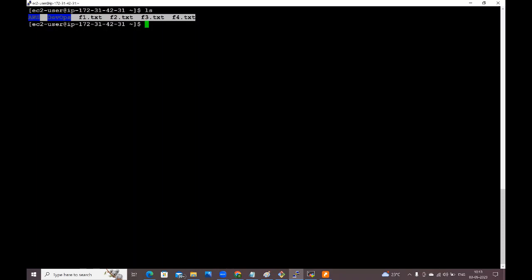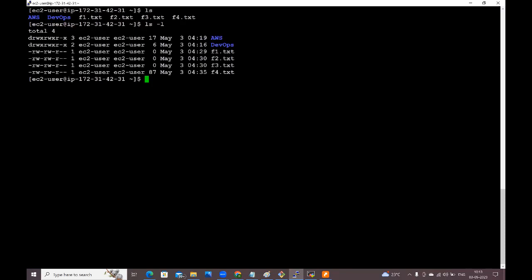See here, we can get the long list, guys. Here ls is giving just the names of the files. I want the long list. Long list means some more details about the file: when that file was created, who is the owner of that file, under which group that file was created, and what permissions are available on that file. Everything we will get. That is called the long list. To get the long list, we need to use ls space -l. ls means list, -l represents long list. If you want to get the long list, this is the command which we need to use.